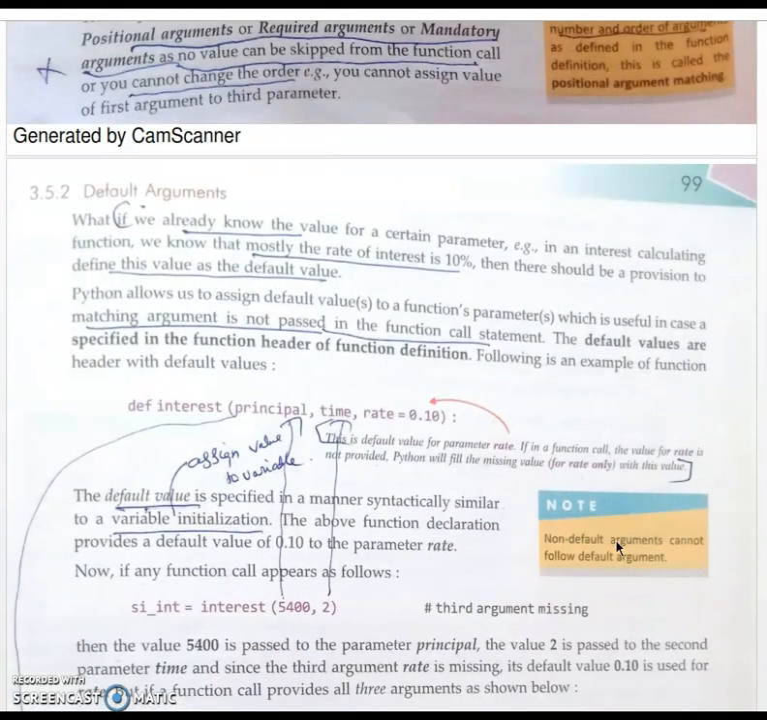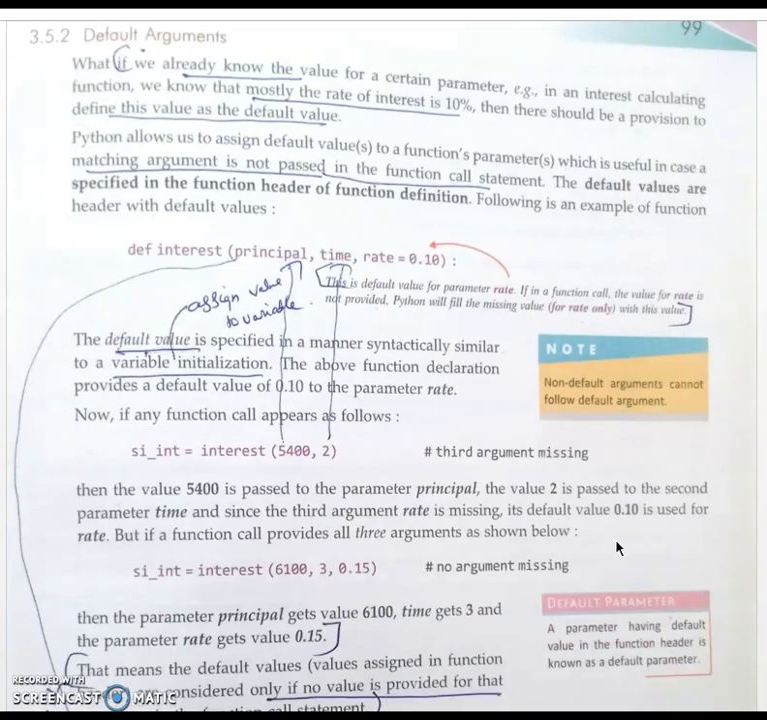Then we are coming to the default argument. You know default arguments already. Sometimes we need to give a default value. Here the default value is given to the rate parameter in the function definition. This is the default value for parameter rate. If in a function call the value for rate is not provided, then the default value will be taken.